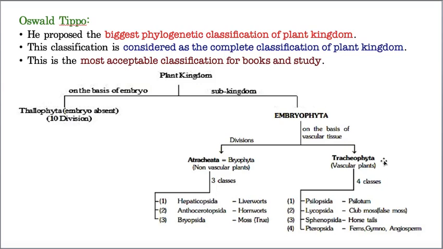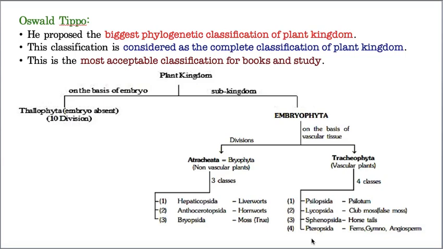And under Tracheophyta, that means vascular plants, he included four classes. The first one is Psilopsida, the second is Lycopsida, third is Sphenopsida, and the fourth is Pteropsida. Psilopsida, Lycopsida, Sphenopsida, and Pteropsida. So these are the four classes included under Tracheophyta.